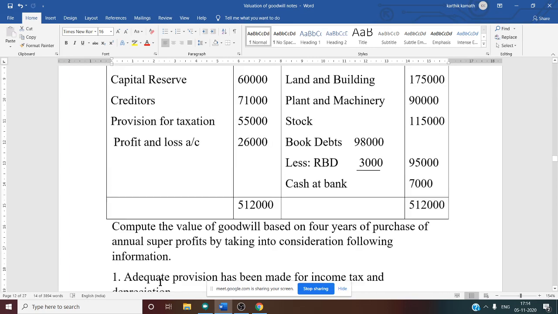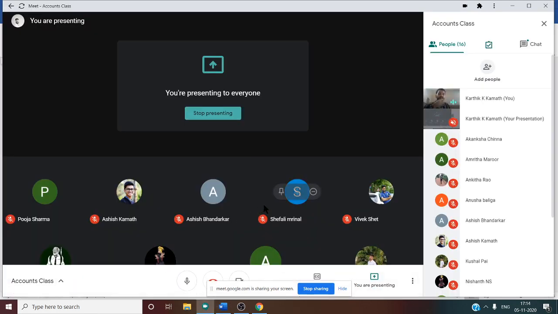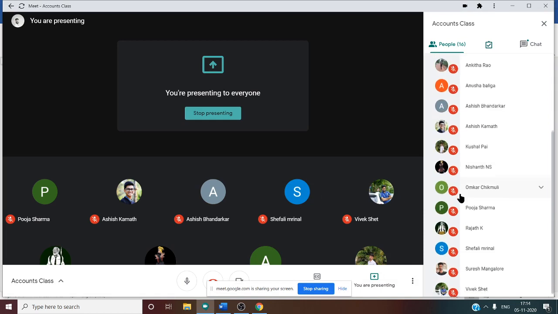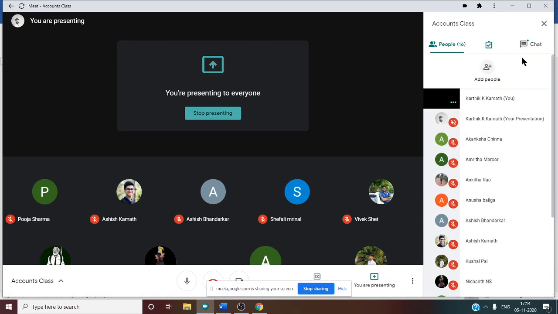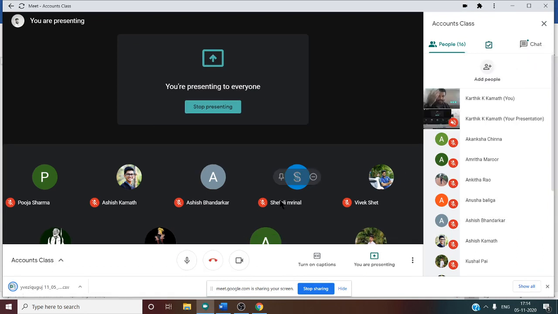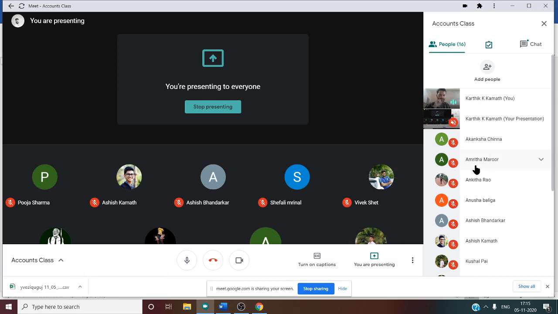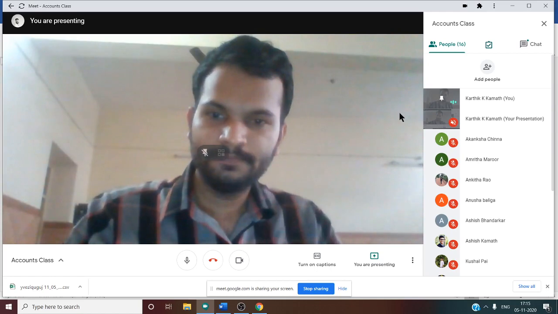Now if you see the problem once again, there is no information about previous year profit. If they had mentioned previous year profit, you could easily take the average profit. But here, how to calculate profit when no information is given? No information about current year profit is mentioned, or the profit for 3 to 4 years in this question. How to calculate? Can anyone tell me? How to calculate here?